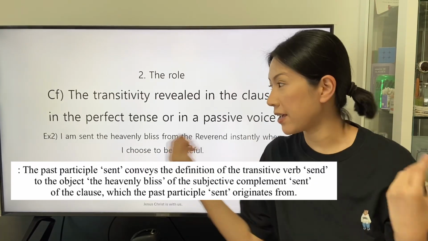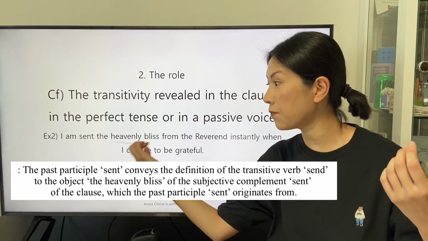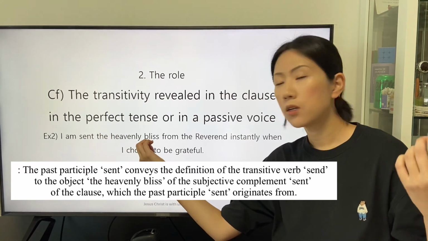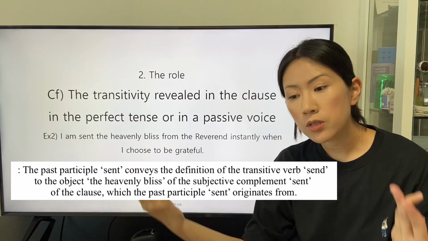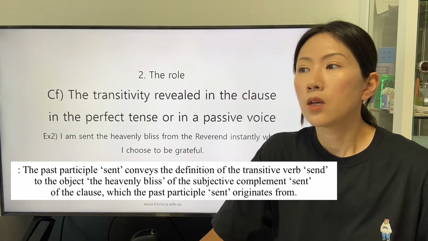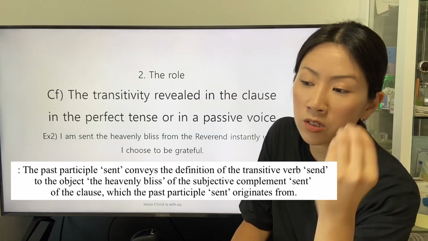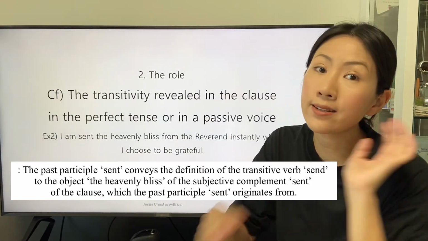So we can understand that the definition of the transitive verb send is conveyed to the object of the subjective complement, the heavenly bliss, as direct object in the clause stated in the active voice.